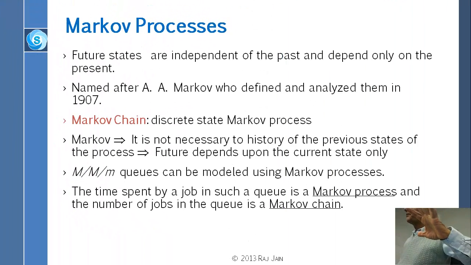Markov is when the process is such that all you need to know is where it is right now, and then you can tell all about the future, or you can make all the probabilistic statements about the future. That is called a Markov process.